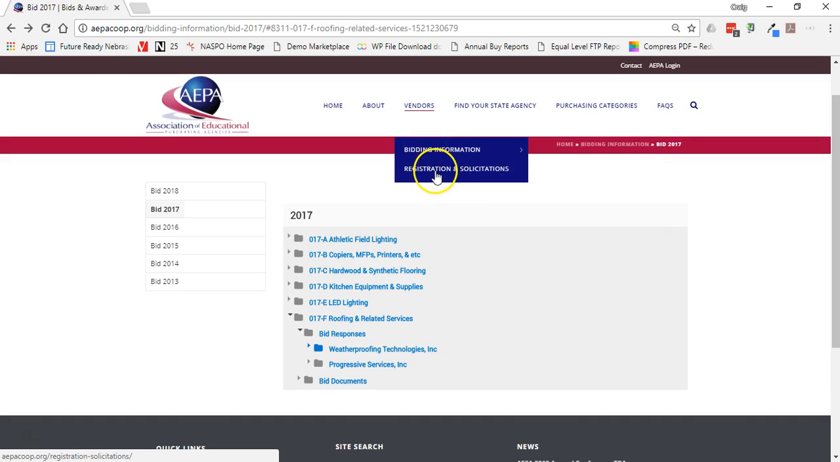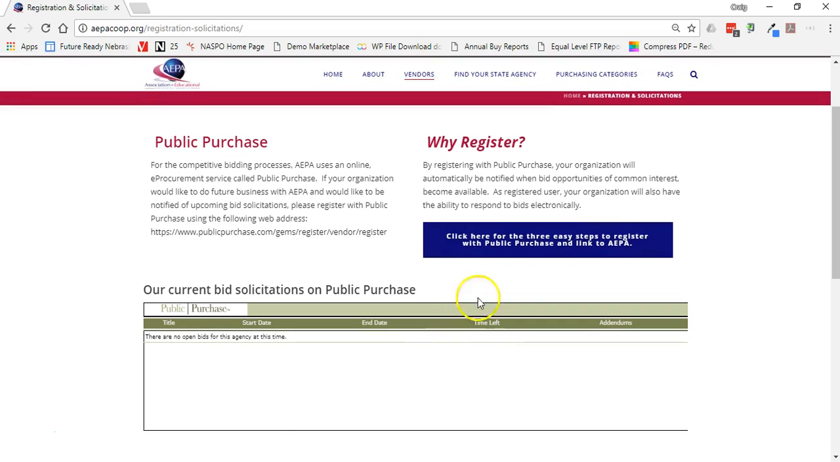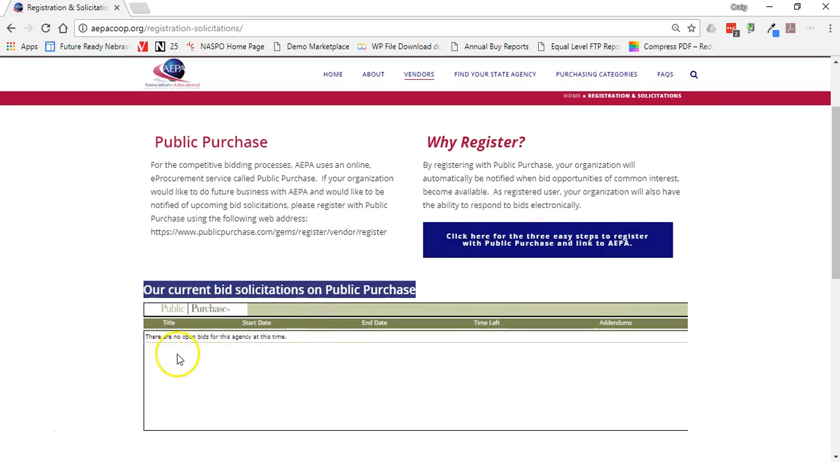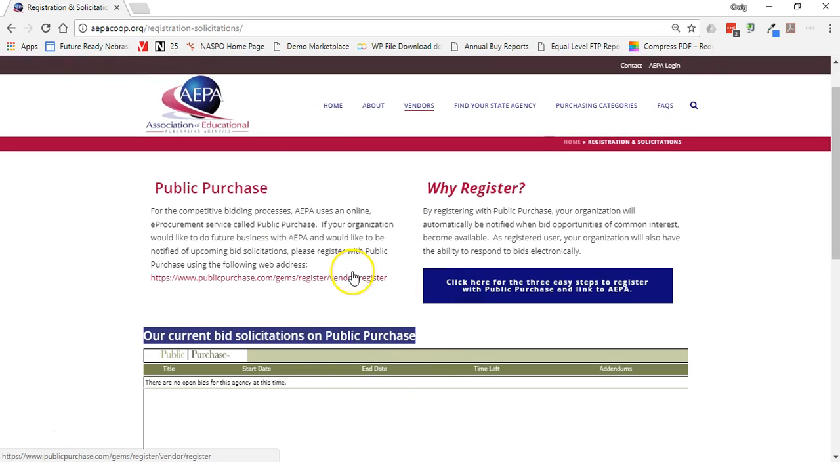Also under vendors is the registration and solicitation. So if you have interested vendors that may be interested in responding to a bid, I would have them go up to vendors, vendor registration and solicitations. The steps to register are listed here, and they can follow those steps. Down below you're going to see information for bids that are currently available. As you see right now, there are no bids available.